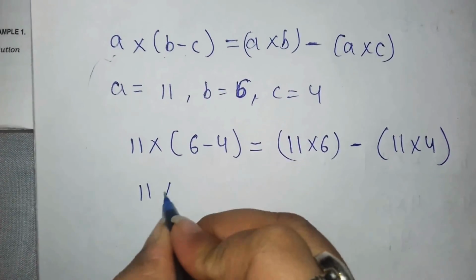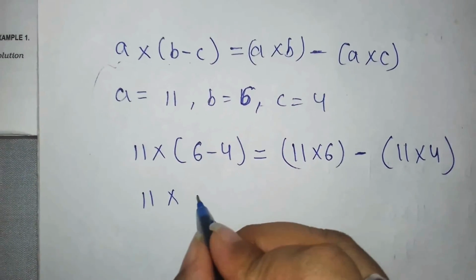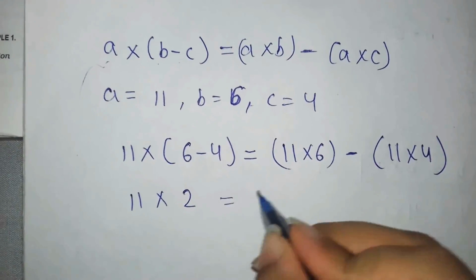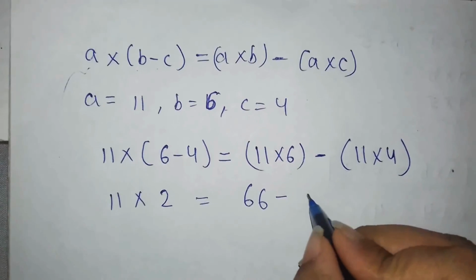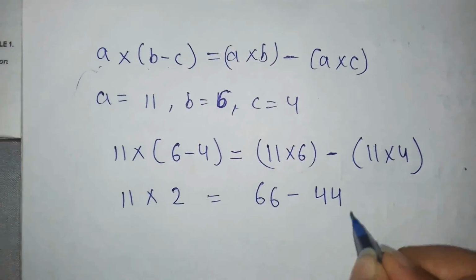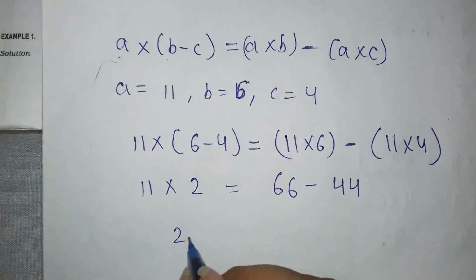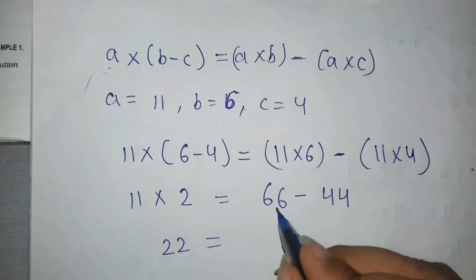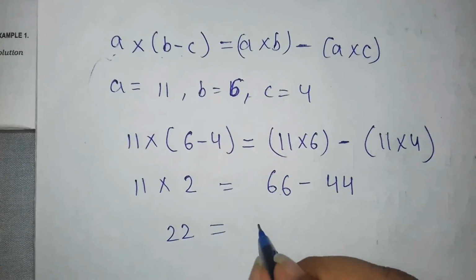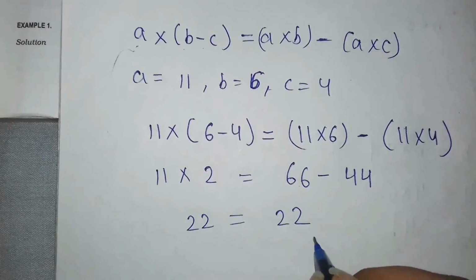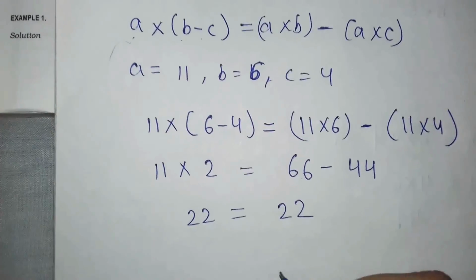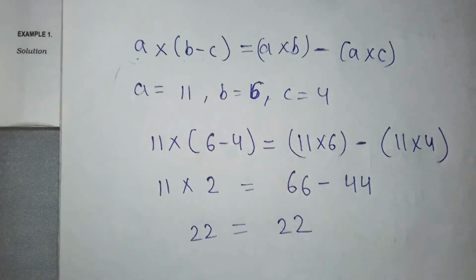So 11 into 6 minus 4, 2. 11 6s are 66 minus 11 4s are 44. 11 2s are 22. And here 66 minus 44, 22. So both are equal. This is distributive law of multiplication over subtraction.